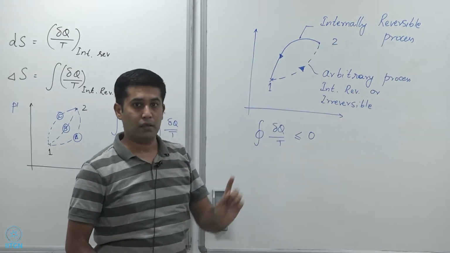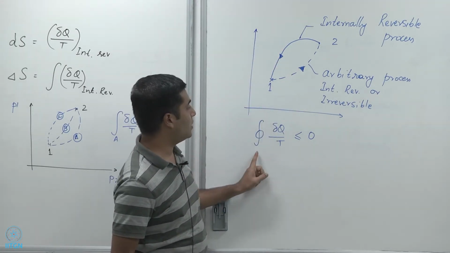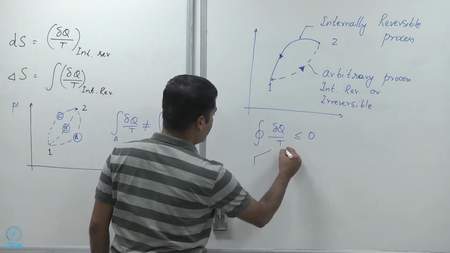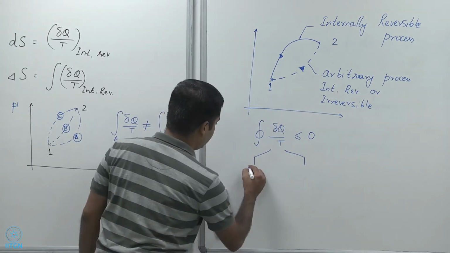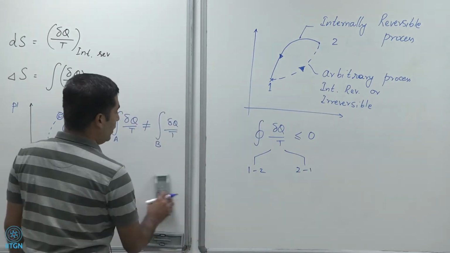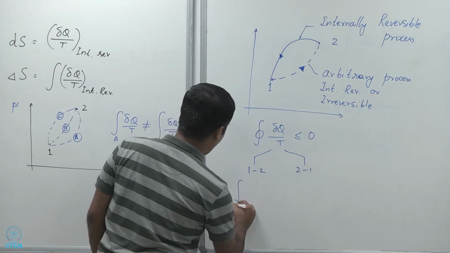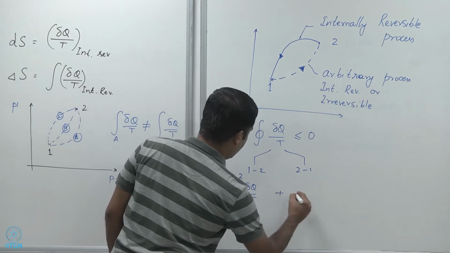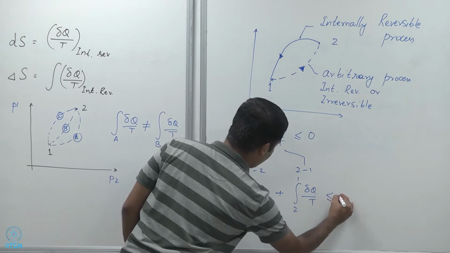This whole journey, starting at 1, ending back at 1, this whole cycle, the integral of delta Q by T should be less than or equal to 0. And I can break this into the two processes that constitute this cycle. One is the process from 1 to 2, and the other is the process from 2 to 1, right? And so I can write this as the integral from 1 to 2 of delta Q by T plus the integral from 2 to 1 of delta Q by T, and this should be less than or equal to 0.